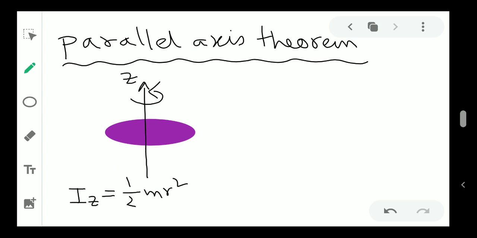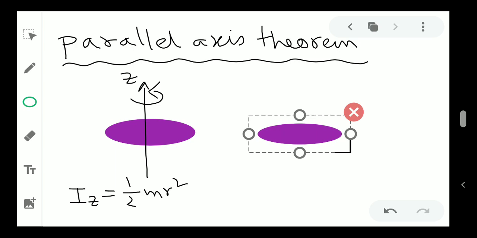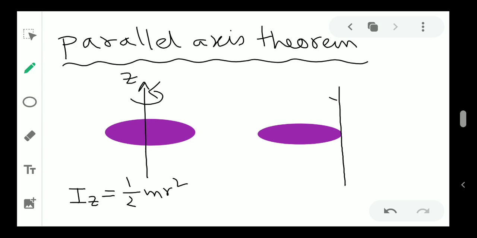But what will happen if I shift this axis and rotate this disk around this one? This disk will rotate in such a way that the center of the disk will rotate in a circle. Basically it's a little bit tricky to understand.